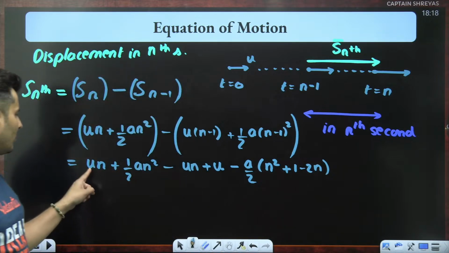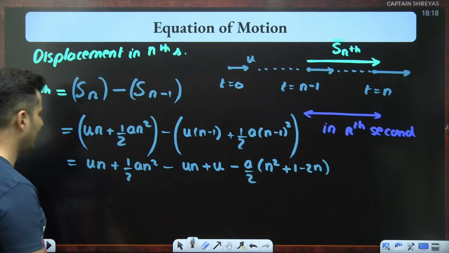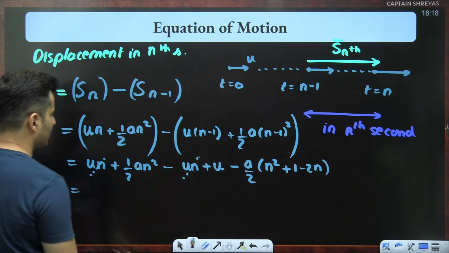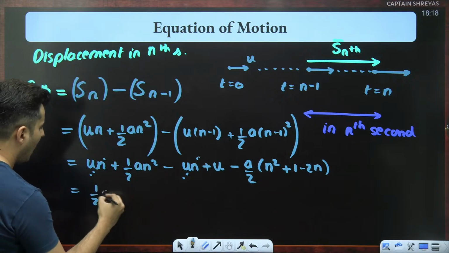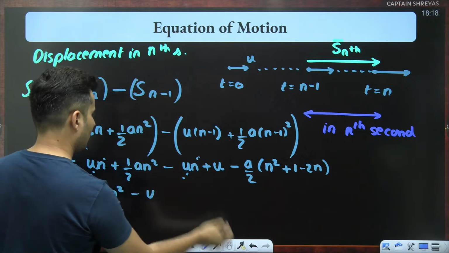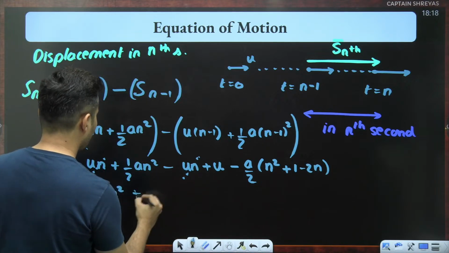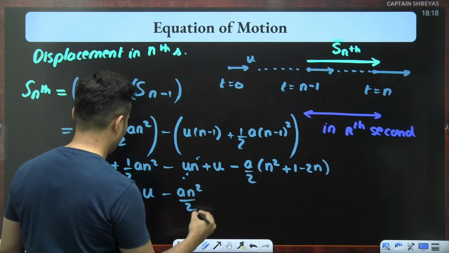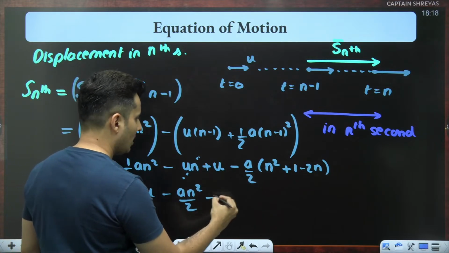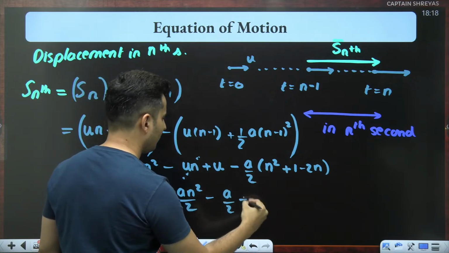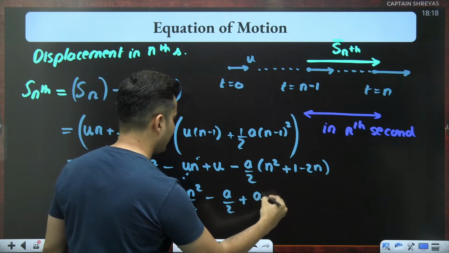A lot of terms are going to get cancelled, like un will get cancelled. So this particular un and this particular un is just getting cancelled. So I'm just left with half a n square minus, no, minus is gone. So plus u, and then over here minus a n square by 2, minus a by 2, and minus minus will become plus, so plus a n.